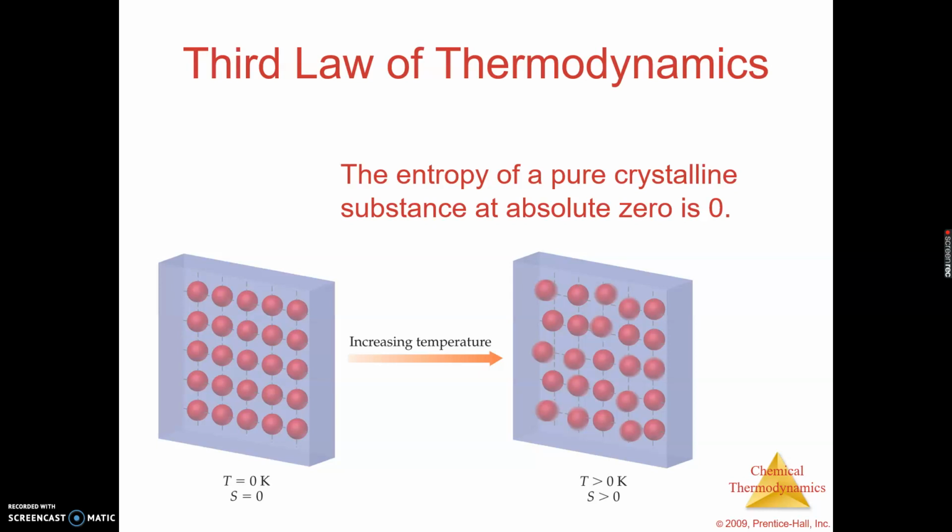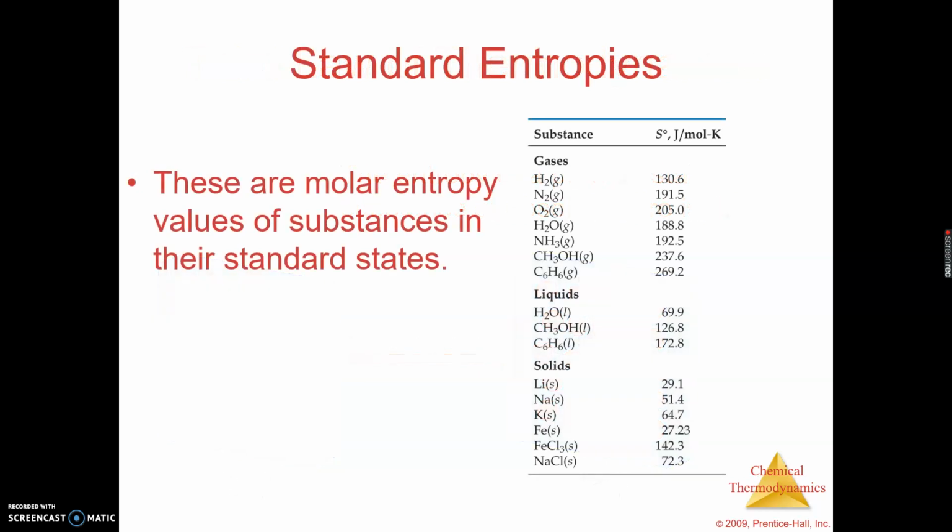Remember, what is temperature? Temperature is just a measure of the kinetic energy. If there is no kinetic energy, there can't be movement. If there is no movement, entropy then would be 0. And so this is the third law of thermodynamics. And so temperature, as we've said all along, plays a role in whether our processes are spontaneous or not.